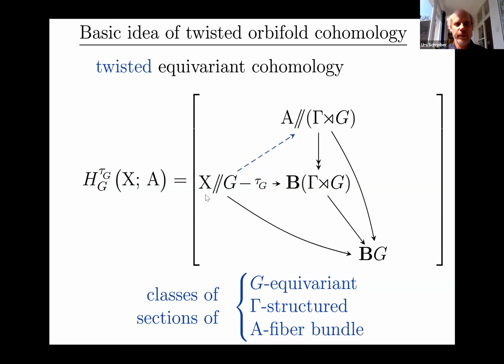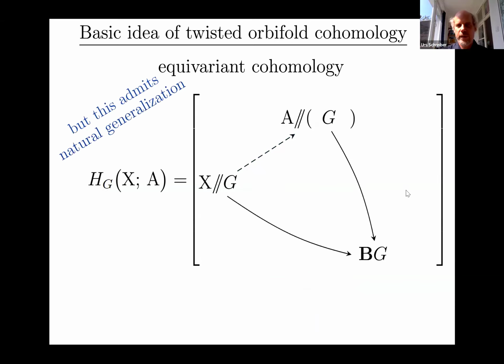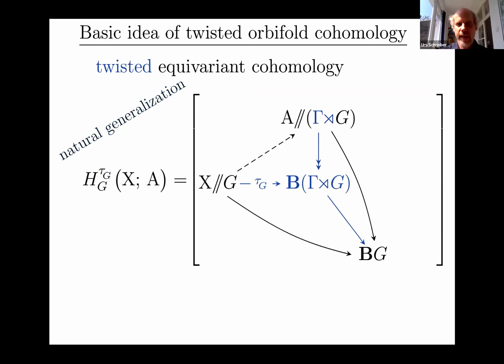And so what this really says, even though it might look a little fancy now, is just the kind of expected statement, the statement you should be expecting, that the twisted equivariant cohomology of X is the classes of sections of an equivariant A fiber bundle over X. But what is important now for us is that actually the G equivariance has now been absorbed into the twisting. If you read this conversely, we started here by saying, well, actually equivariant cohomology itself is already a form of twisted cohomology because it's already incarnated as being about maps in a slice topos once we've passed to our stacks.